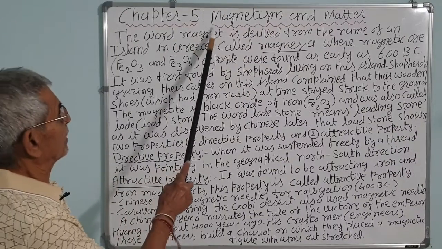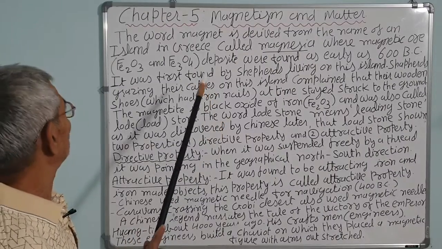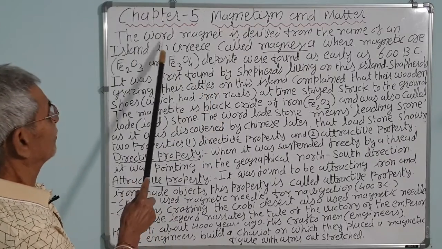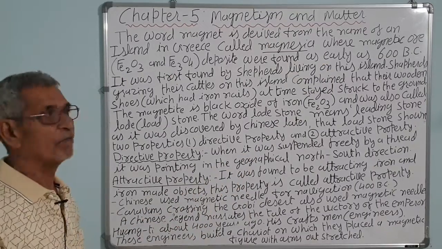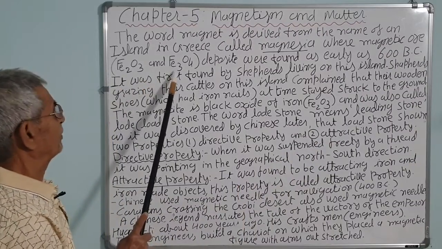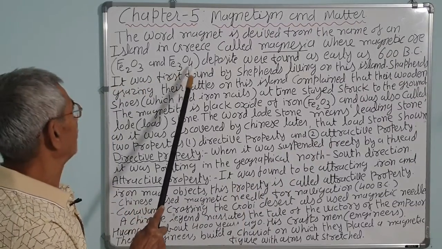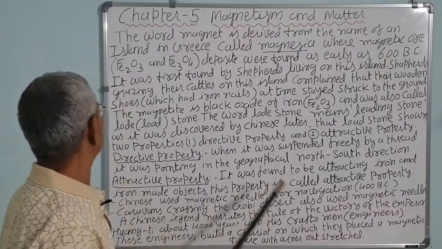Chapter 5: Magnetism and Matter. Let us see a little history of magnetism, or the magnet. The word magnet is derived from the name of an island in Greece called Magnesia, where the magnetic ores, that is Fe2O3 and Fe3O4, these two ores of iron, were found as early as 600 BC.